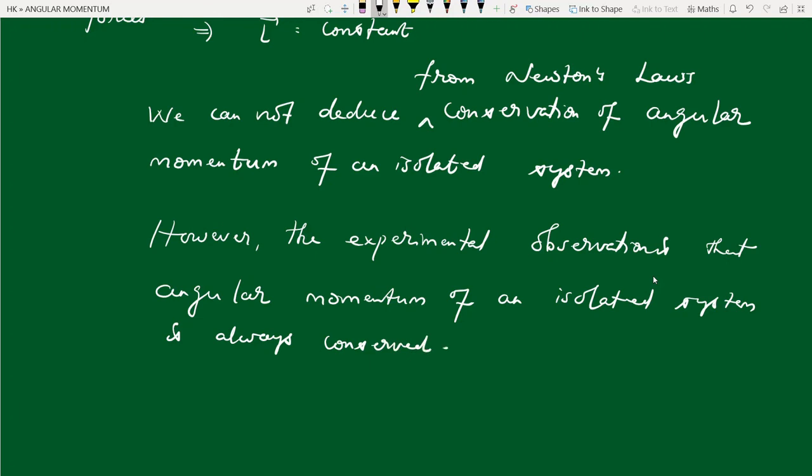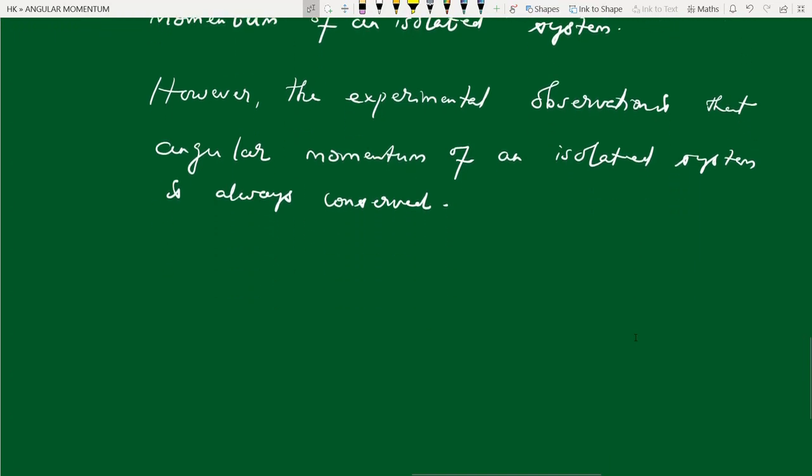So even though theoretically we cannot deduce conservation of angular momentum of an isolated system from Newton's laws, it's an experimental fact. We have never observed an isolated system whose angular momentum is not constant. For any isolated system, angular momentum is always conserved. So we accept conservation of angular momentum as an experimental fact. We cannot theoretically deduce it from Newton's laws.